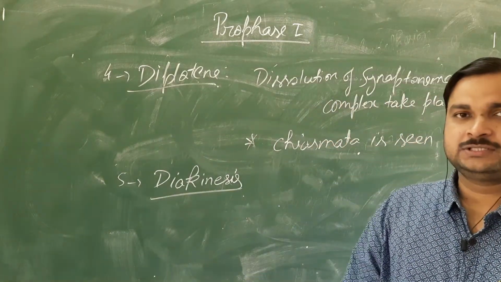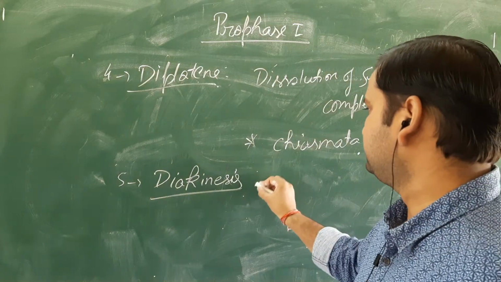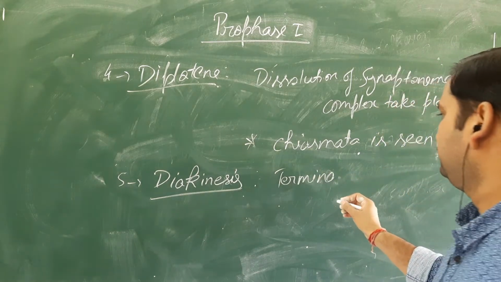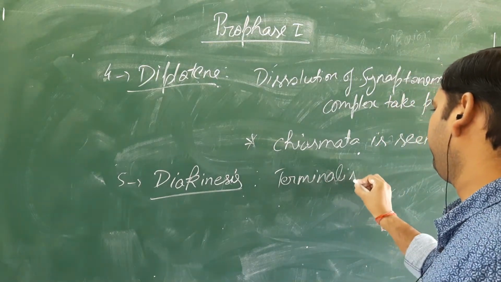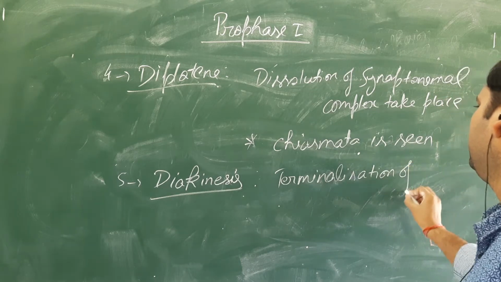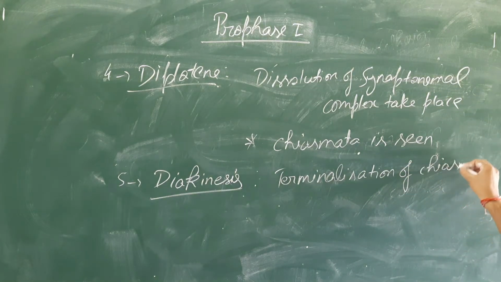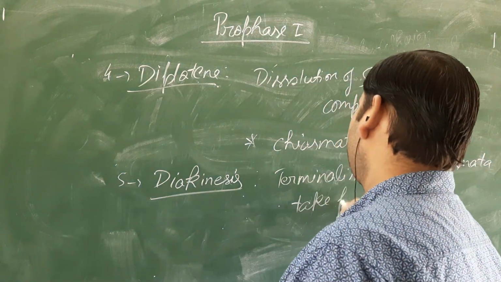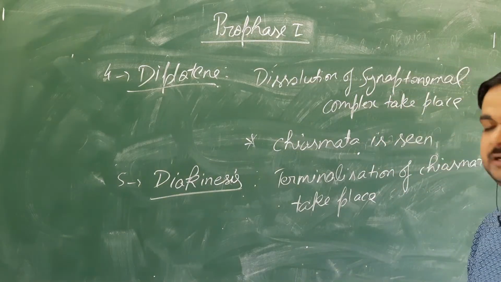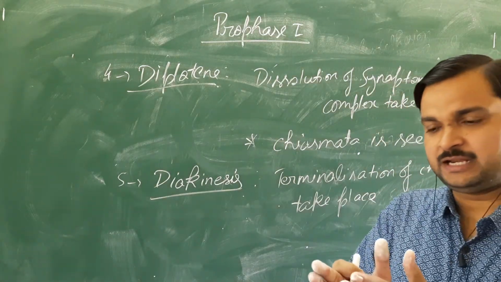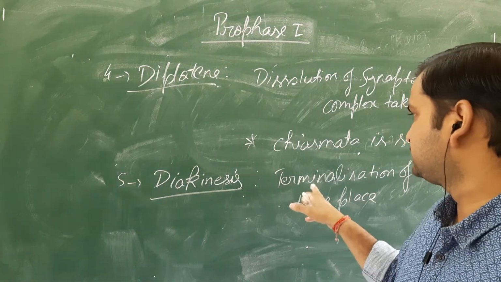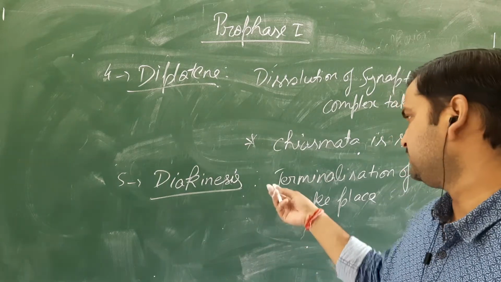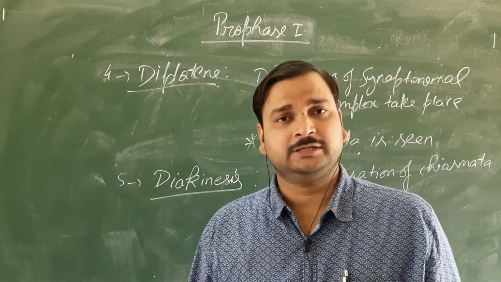What happens in the diakinesis? Terminalization of chiasmata takes place. What is the meaning of this? Terminalization of chiasmata means when the homologous pair becomes far apart, this chiasmata also will be broken, means it will be degenerated. That is termed as terminalization of the chiasmata.